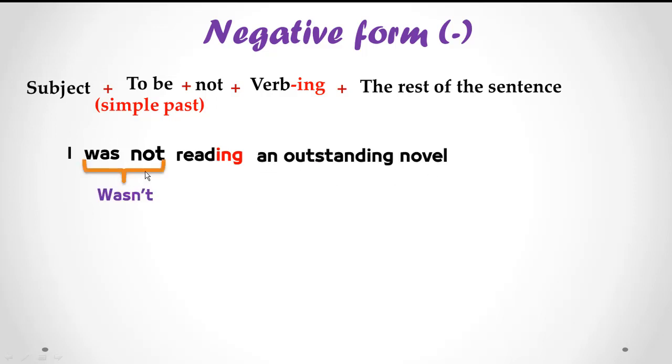Was not, it can be written wasn't, short form. So I is subject, was is to be in the past, not, reading, verb ing, the rest of the sentence. I was not reading an outstanding novel, or I wasn't reading an outstanding novel.